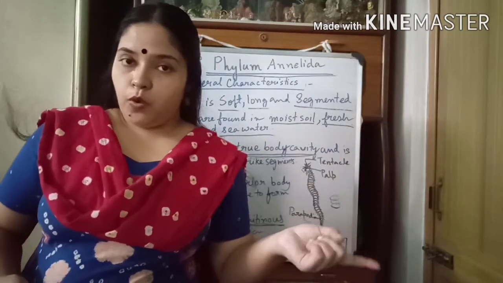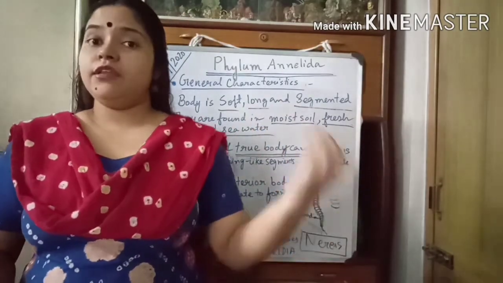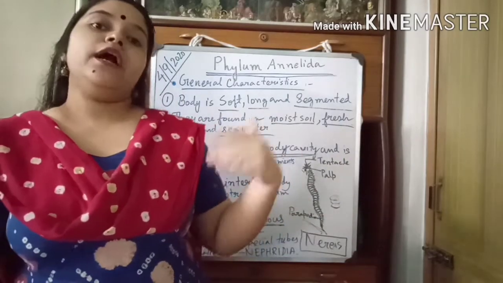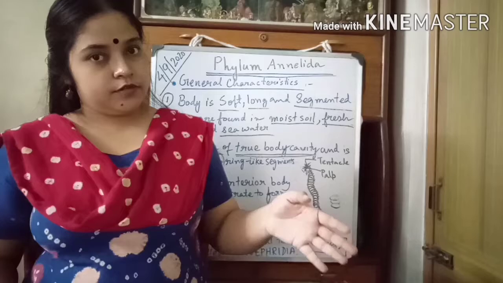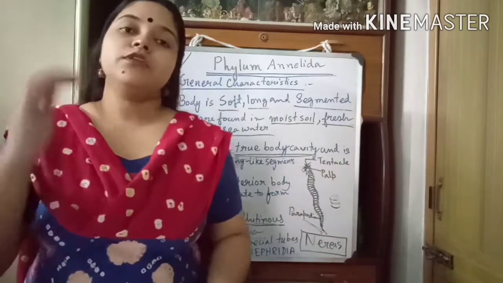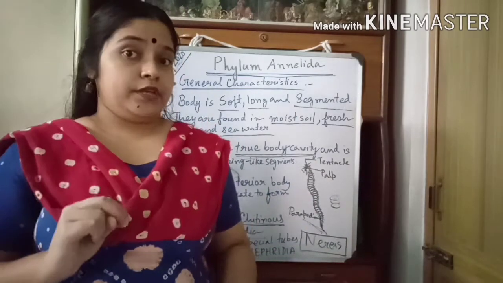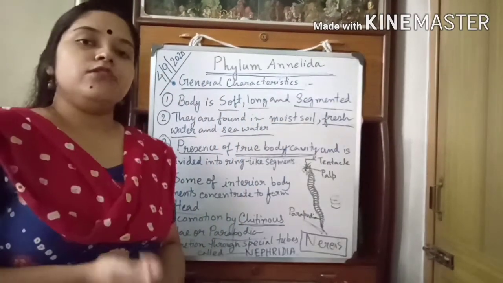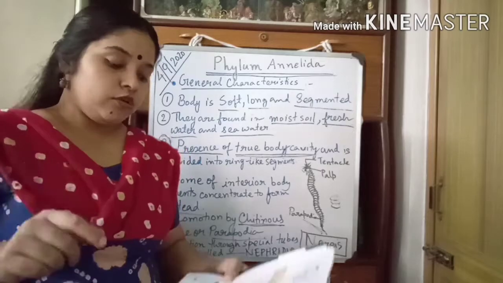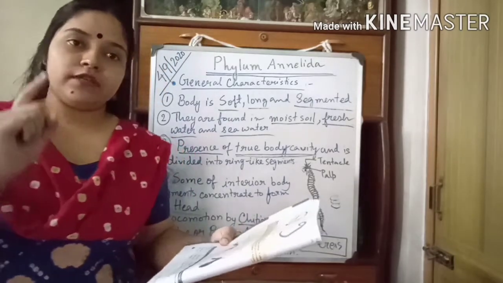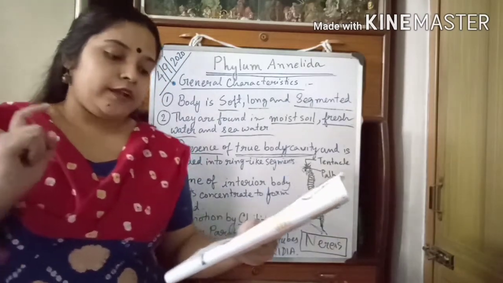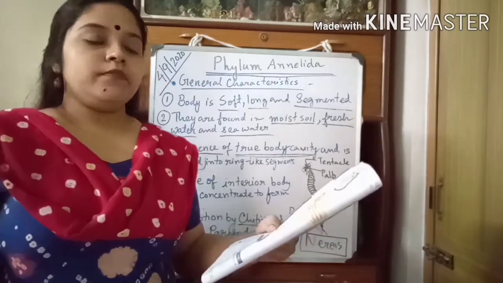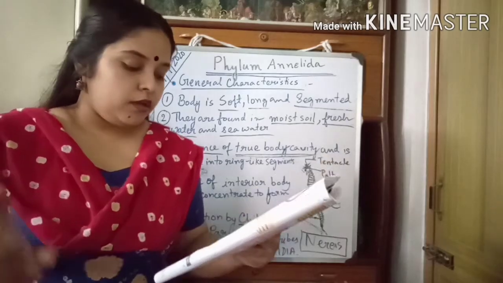So one is for taking the food and another is for throwing out the undigested waste respectively. The segmented worms or the annelids also have two openings. So flatworms only have a single opening, and roundworms and segmented worms both have two openings.